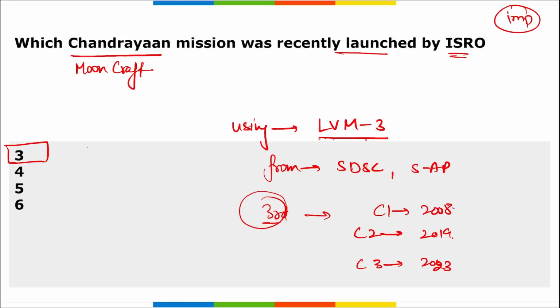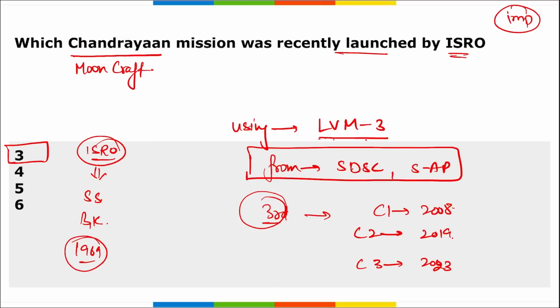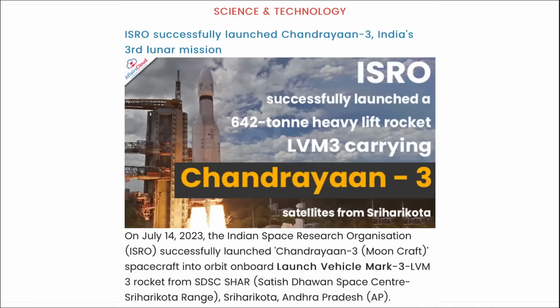Correct? And the next thing you need to remember about ISRO: who is the current chairman of ISRO? He will be S. Somnath. Bangalore, Karnataka is the headquarters, and in 1969 this was established. Next important question can be asked regarding the location from where this Chandrayaan 3 was launched. It was from Satish Dhawan Space Center, that is in Sriharikota, Andhra Pradesh. Right? Next.